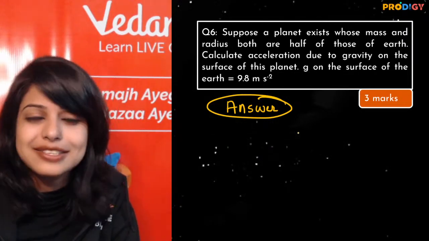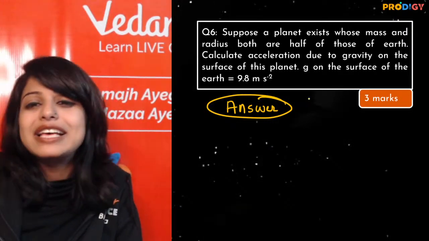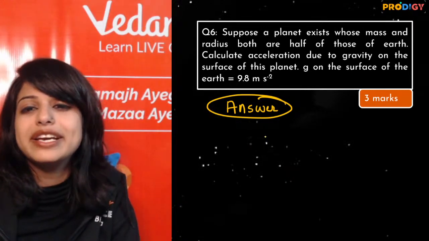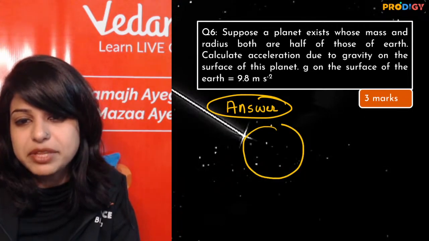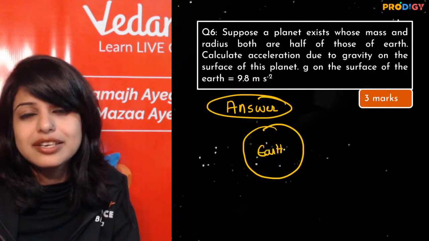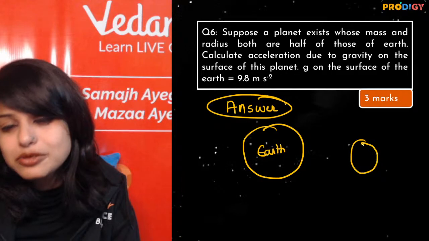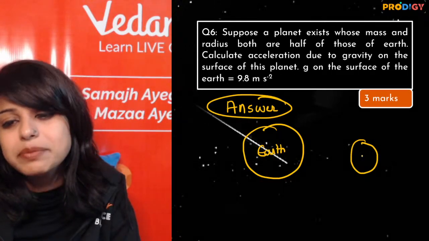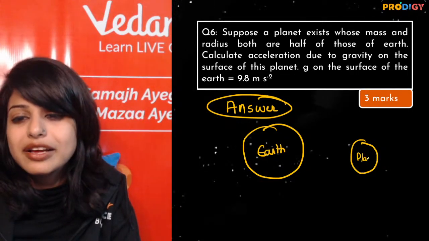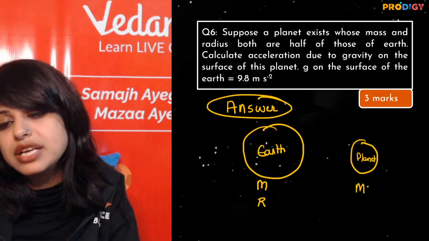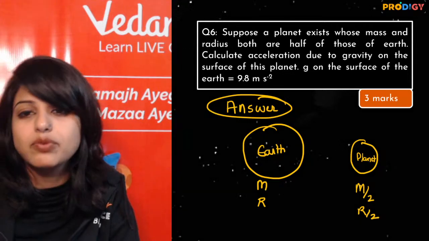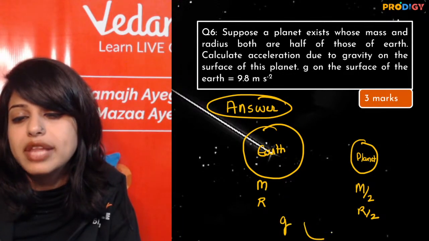Superb. So the answer has to be told. Suppose there is a planet whose mass and radius both are half. So this is my Earth, a well-to-do plump one, and there is a small planet, a tiny planet which is half in radius and half in mass. So if its mass is m, its radius is r, then the planet's mass is m by 2 and radius is r by 2. What is the value of g on that planet?